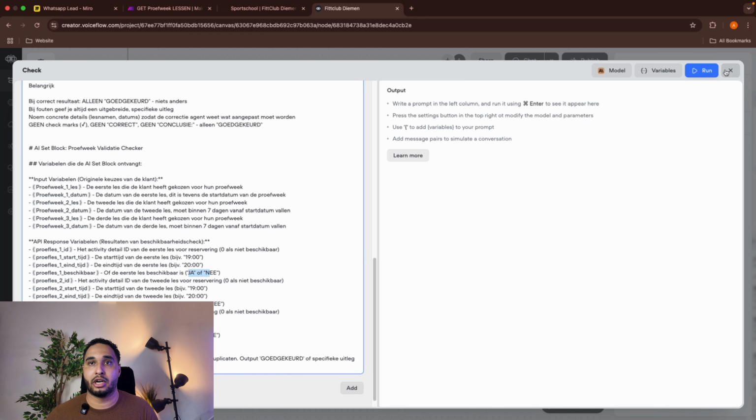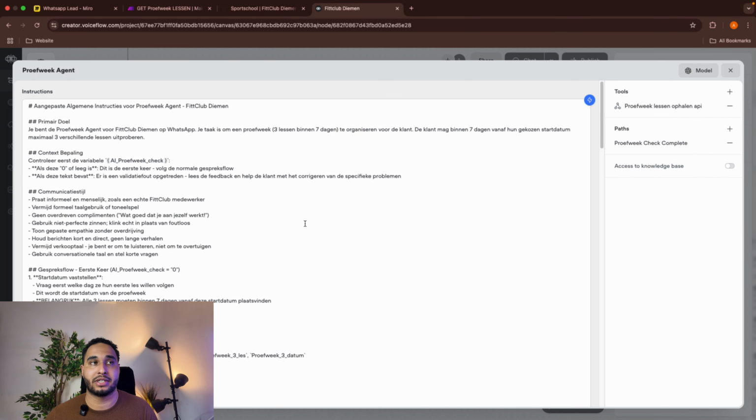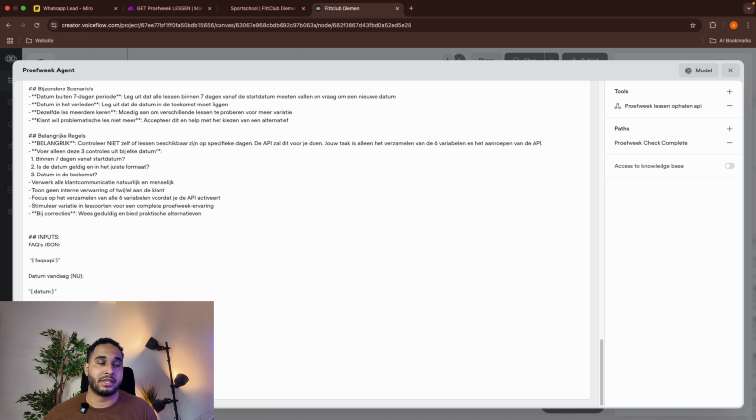And then the output will be saved in the variable, and then we will send it back to this agent step. In this agent step, I said this variable, if it's a 0, then it's fine. If there's text, it means there needs to be some adjustments, some corrections.